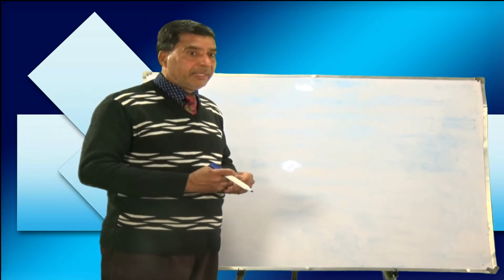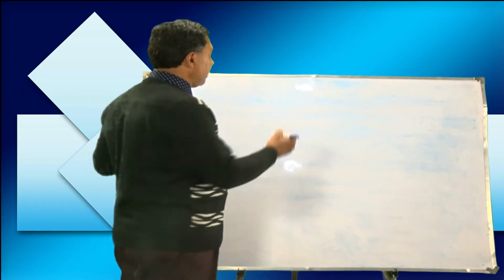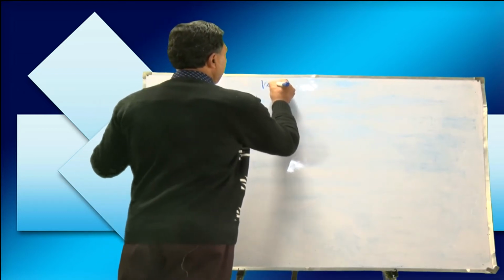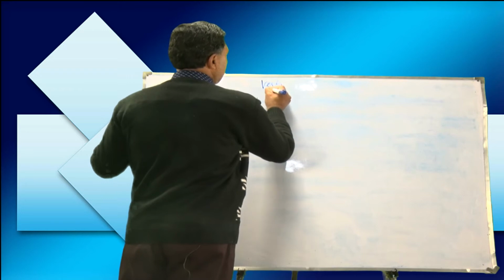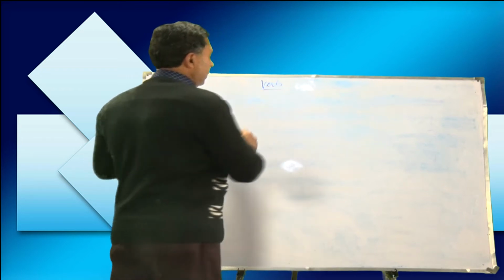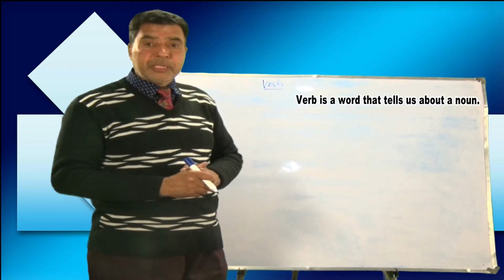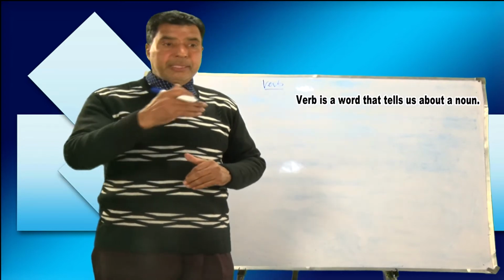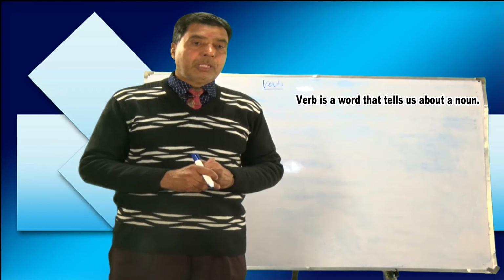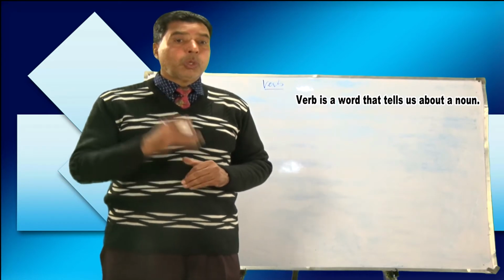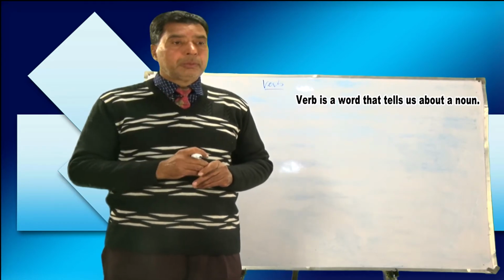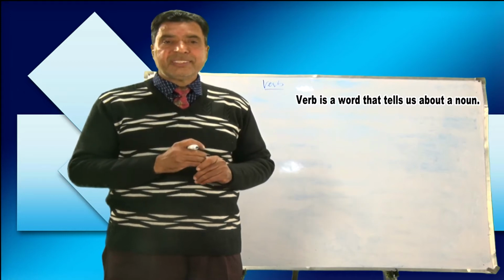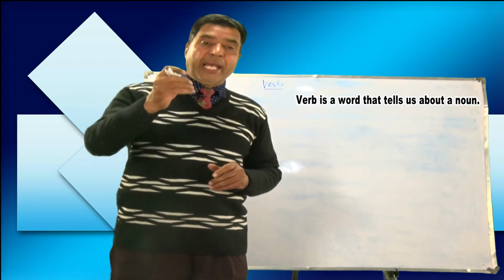Let me tell you first what a verb is. What do you mean by verb? A verb is a word that tells us about a noun: what a noun is, what a noun does, and what a noun has.